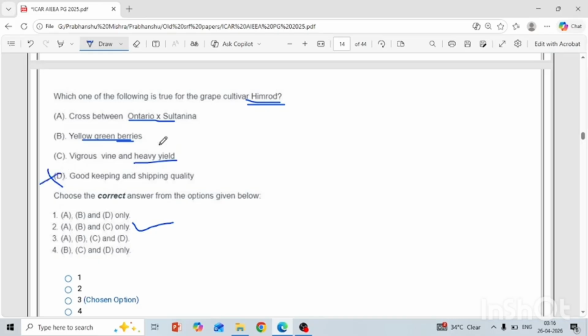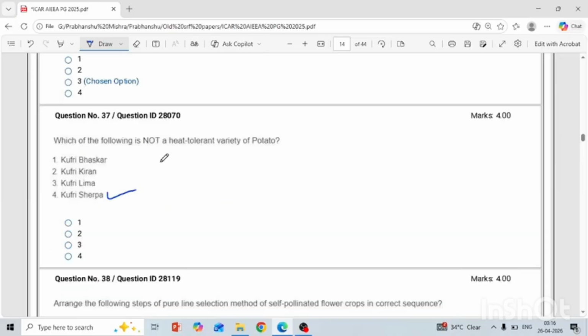Another: which of the following is not a heat tolerant variety of potato? In the case of potato, you must know which one is heat tolerant and which one is cold tolerant. These types of varieties have been asked several times. Here Kufri Anand, Kufri Surya, Kufri Lima are heat tolerant varieties. Kufri Sarpa is not a heat tolerant variety.